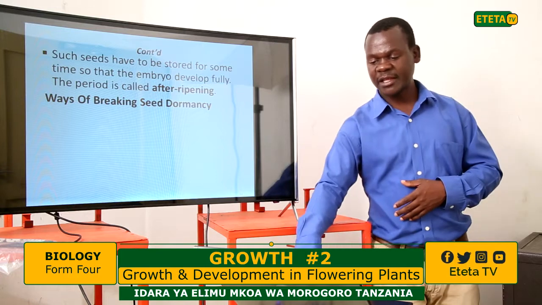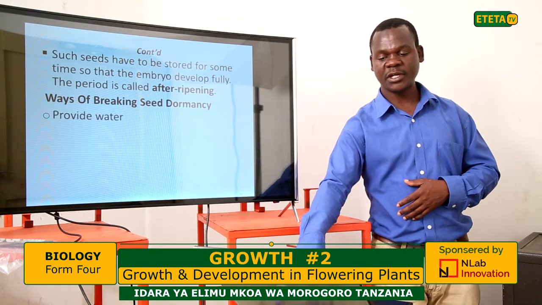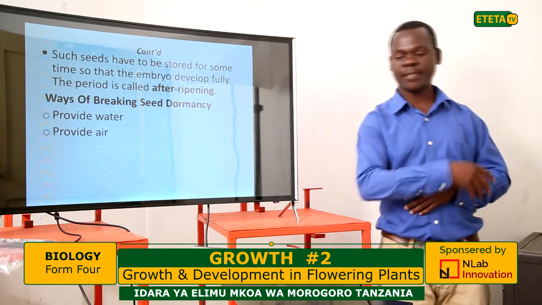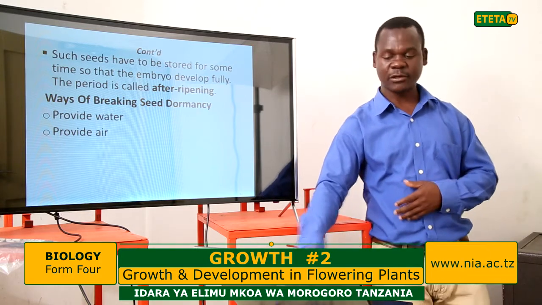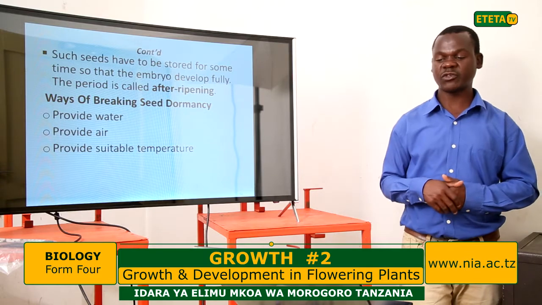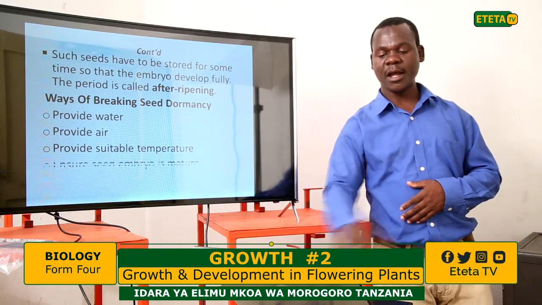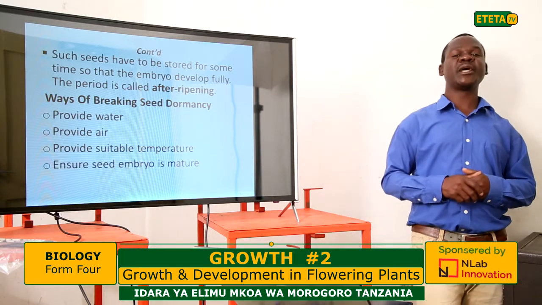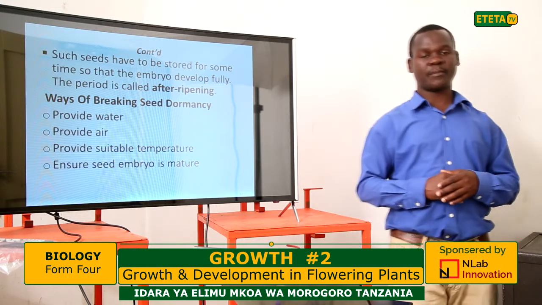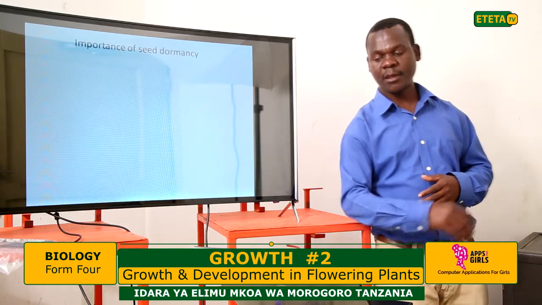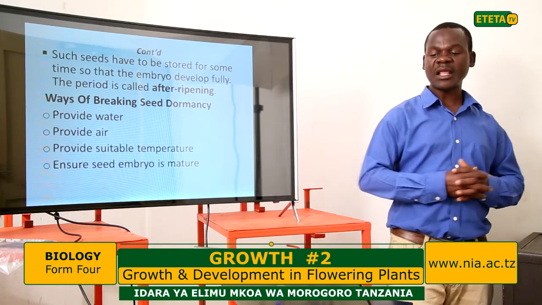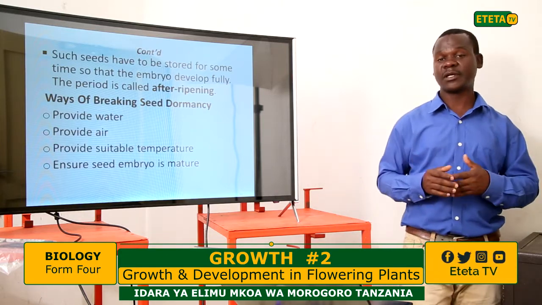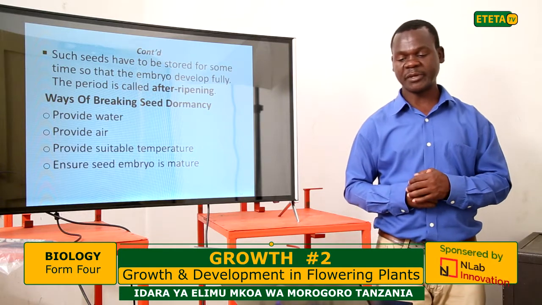Okay, ways of breaking seed dormancy. How you can remove the dormancy is to provide water. You provide air, and inside the air you get oxygen. You provide a suitable temperature, and ensure the seed embryo is mature. When those conditions are applied, the dormancy is broken, and the seed can now germinate.